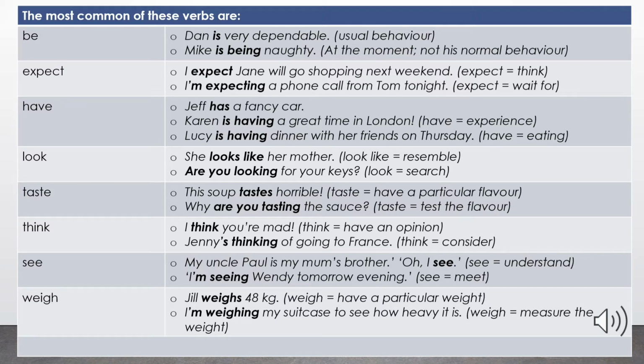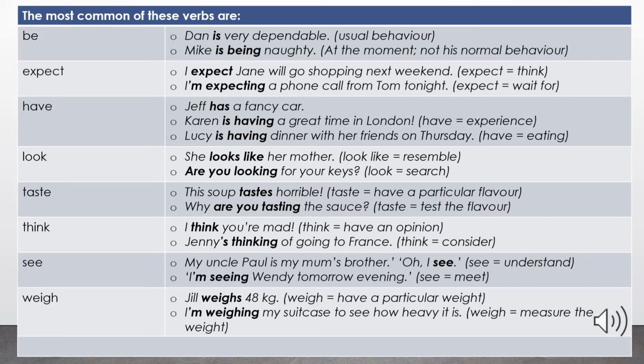Another verb, have. When have means own, it's a stative verb. Jeff has a fancy car. It means Jeff owns a fancy car. While when it means experience or eating, it should be a dynamic verb. For example, Karen is having a great time in London. It means she is experiencing a great time in London.